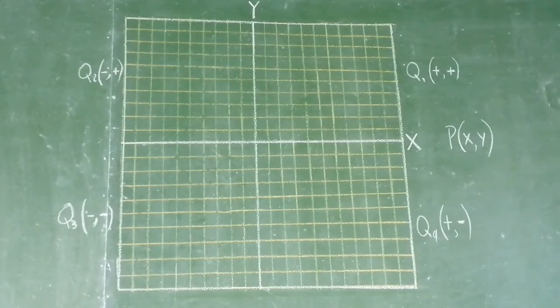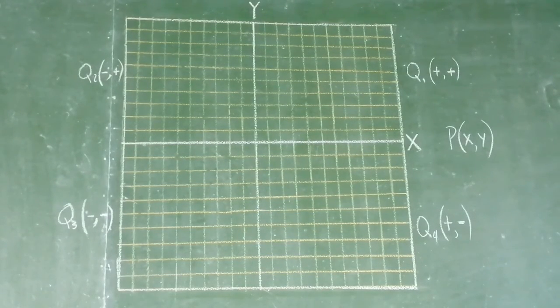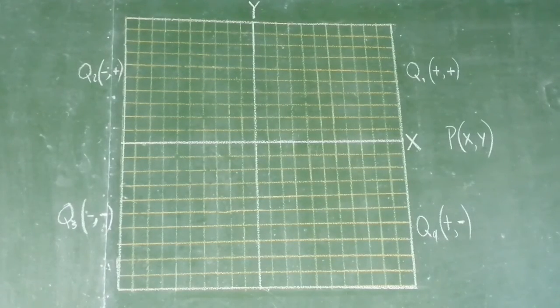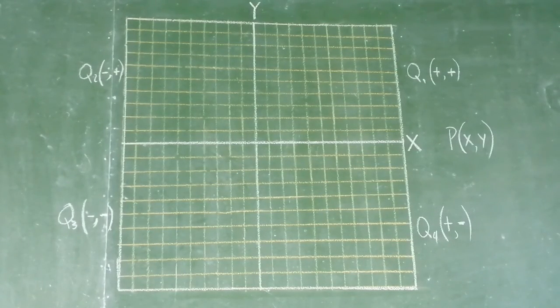So for example, by the way, before I forget, the x coordinate is named as the abscissa, and the y coordinate is called the ordinate.